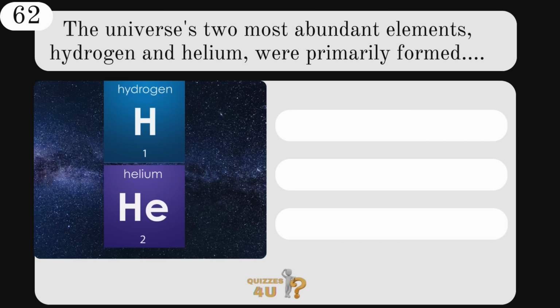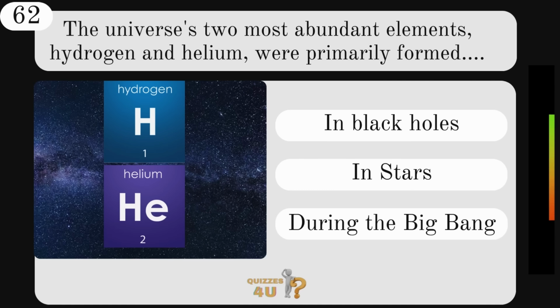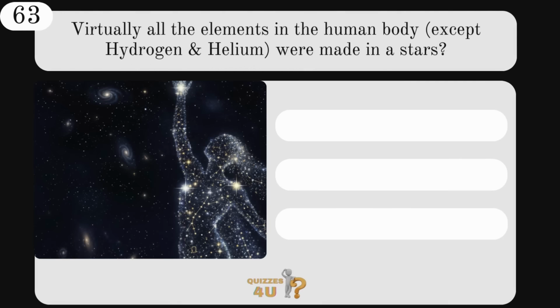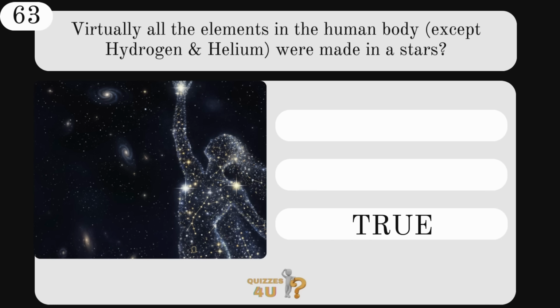The universe's two most abundant elements, hydrogen and helium, were primarily formed in black holes, in stars, or during the Big Bang? They were formed during the Big Bang. Virtually all the elements in the human body, except hydrogen and helium, were made in stars. Is that true or false? That's true, you're made of stardust.